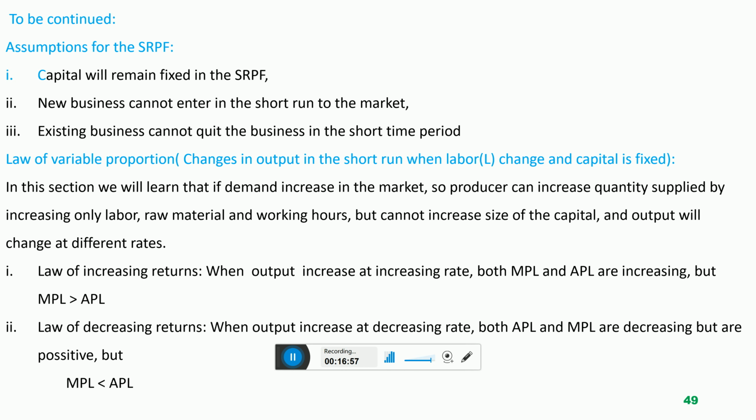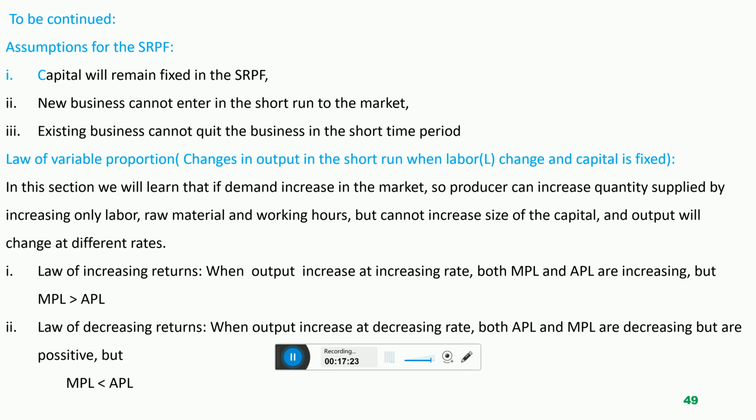This is called increase at increasing rate. And MPL, the additional productivity of the labor, and average productivity of the labor will also increase.